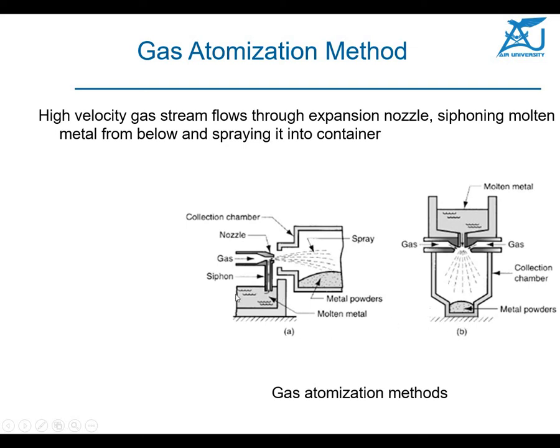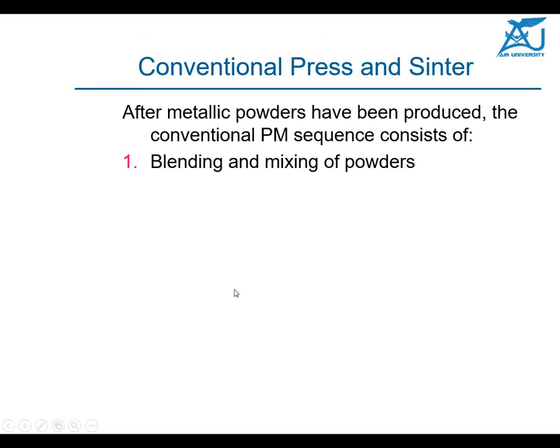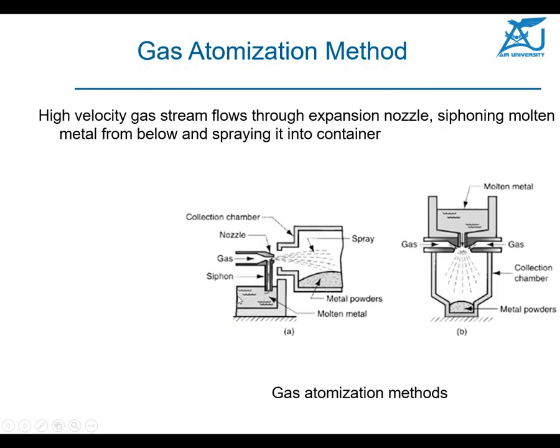This is a way of spraying high pressure gas to atomize the molten metal into powder. This is a very expensive process, and it is called the gas atomization method.